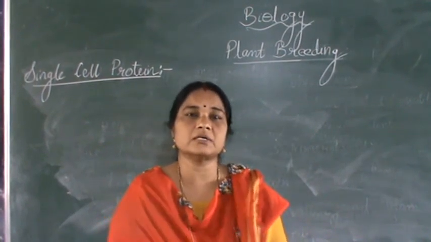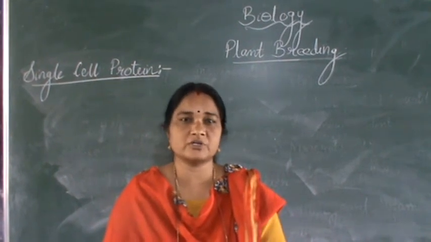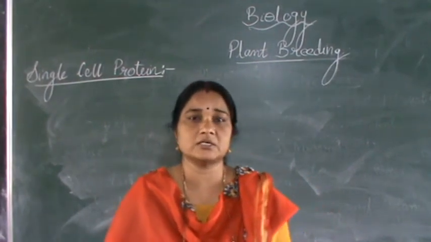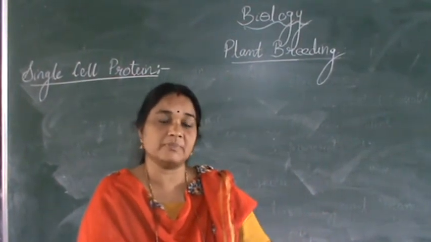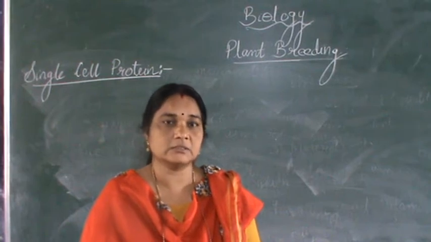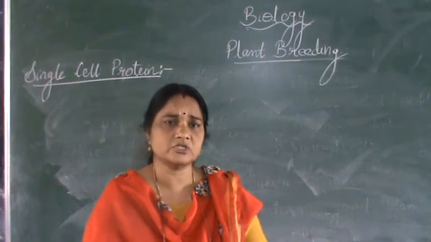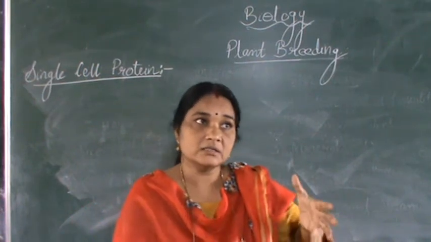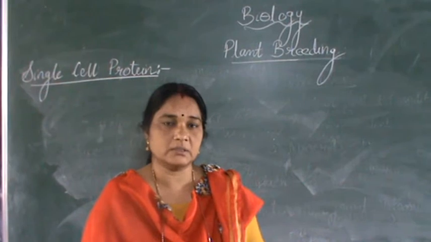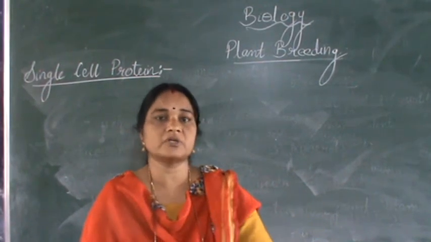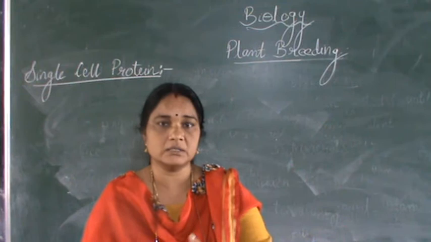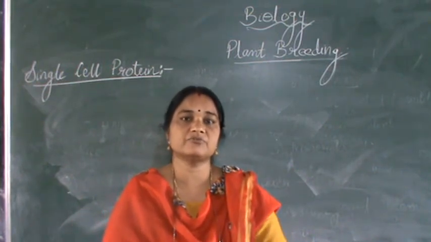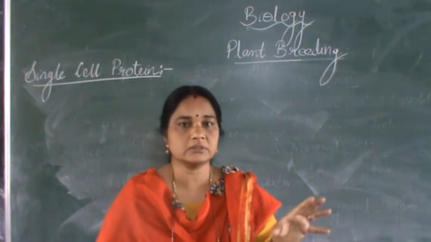Till now, when we had studied dairy farming or poultry farming or cultivated plants such as rice, wheat, maize and all, they all come under multicellular. Many cells are present in these plants or animals, which are the main source of food for us. Now there is an alternative, because this traditional or conventional method under dairy farming or poultry farming, or under plant breeding, is not sufficient for the ever increasing population in the world.